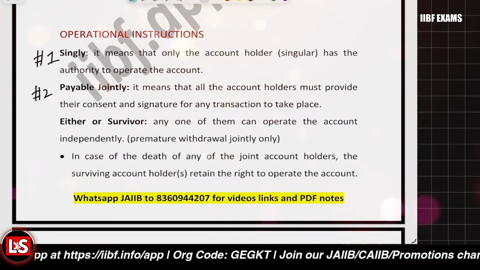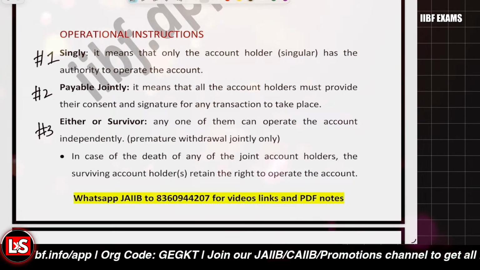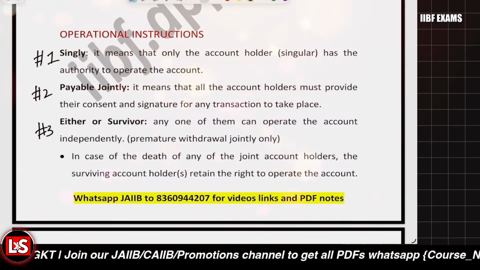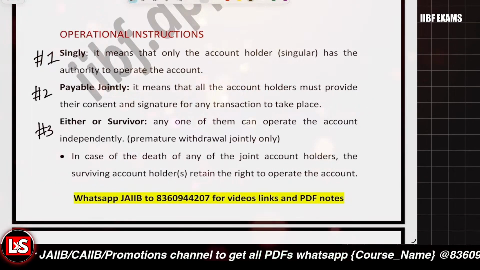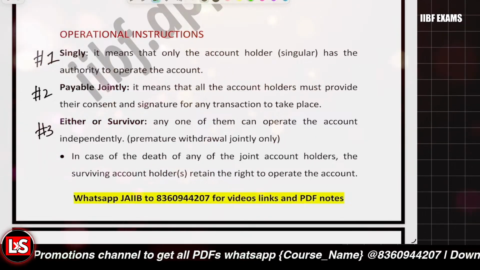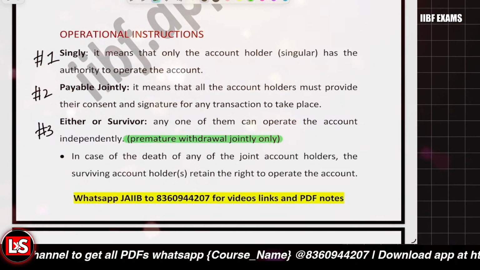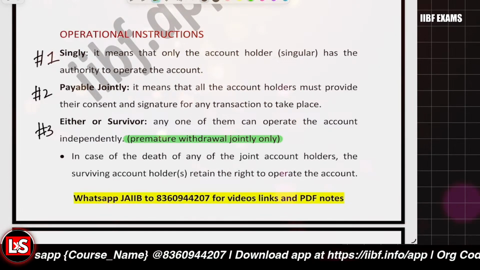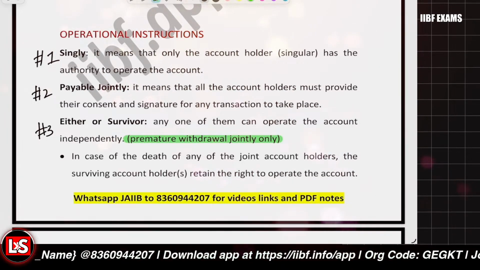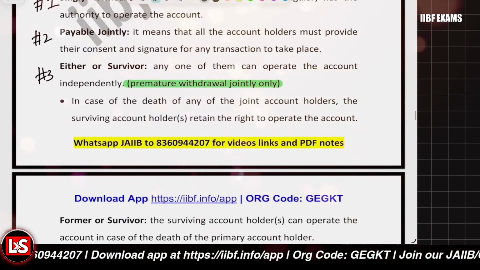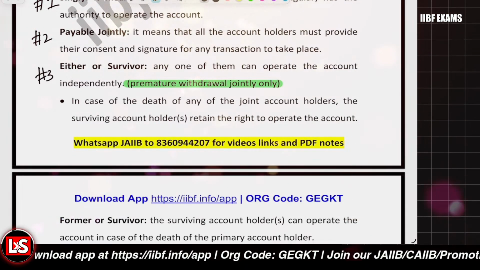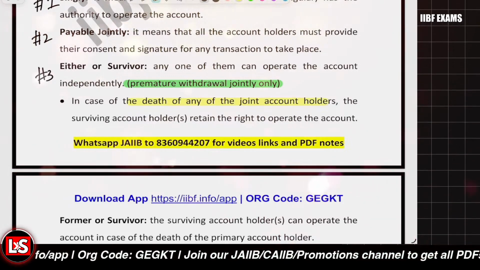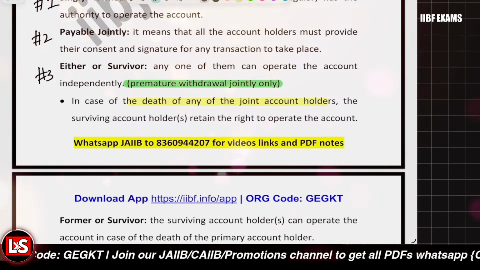And in case of either or survivor, after the maturity, anyone can operate the account. But if premature withdrawal is to be done, kindly take note: for premature withdrawal, all the account holders are to sign. The joint consent is to be given, right? But if there is the demise of one person out of the either or survivor accounts, then the survivor can operate the account without any issues.